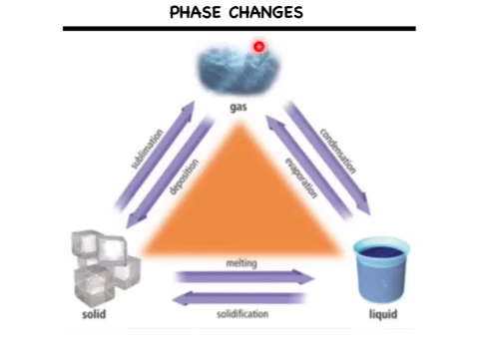Phase changes occur when heat is given or taken away. Let's look at this diagram and try to understand some common terminology used for phase changes. When a solid changes into a liquid, it's called melting.